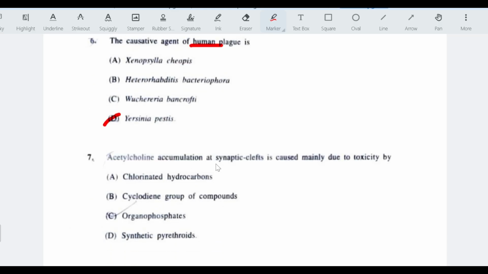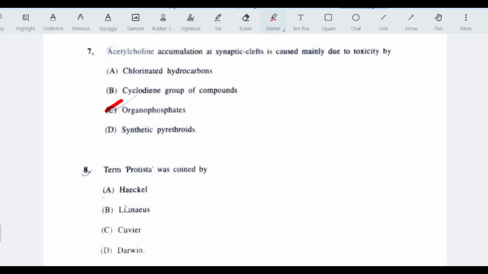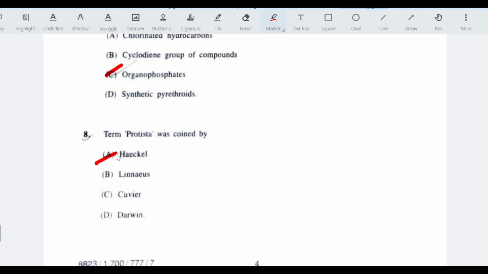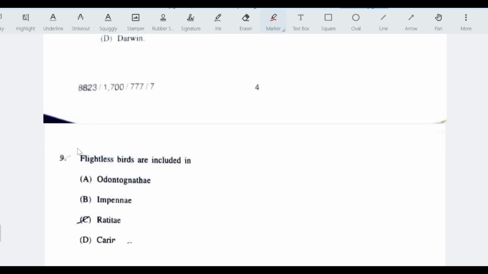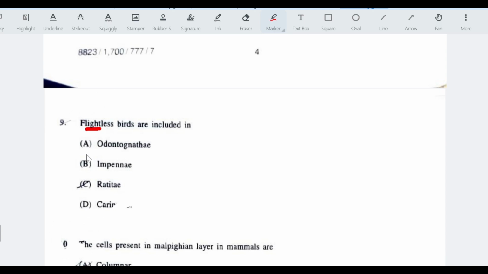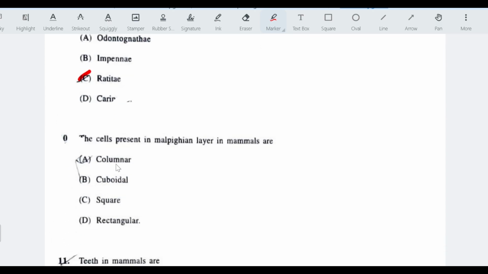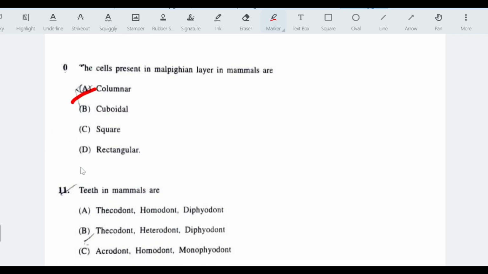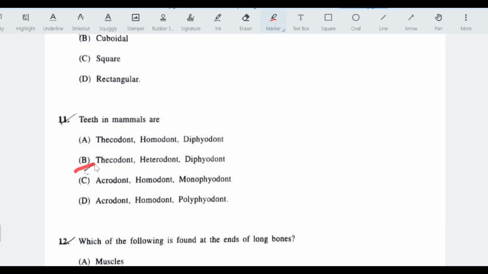Acetylcholine accumulation at the synaptic cleft is caused mainly due to toxicity caused by organophosphates. The term protista was coined by Haeckel. Ninth question, flightless birds are included in ratite. The cells present in Malpighian layer in humans are columnar. Teeth in mammals are thecodont, heterodont and diphyodont.